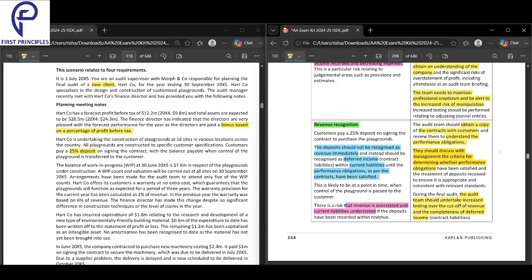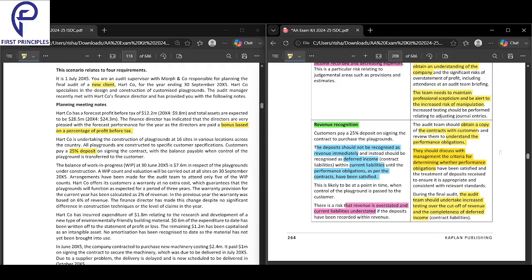Okay, this is about revenue recognition. All right, let's go through this one, Shukrana. How have we understood this one? It should not be recognized as revenue as it is contract based. It should be recognized as deferred income, a current liability for the current year. If it is initially recognized as revenue, the impact will be that revenue will be overstated and current liabilities understated.